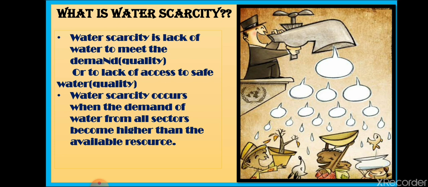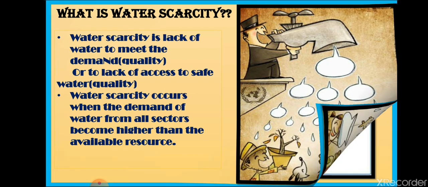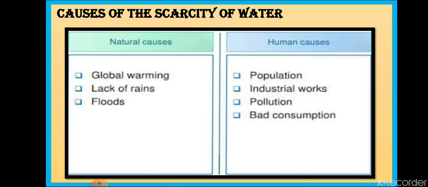The quality of water and the way water is used and conserved determine the amount of water that is usable. How much water we are consuming and how we are using it plays an important role in the scarcity of water. If we use the water smartly and properly, then the scarcity of water will not take place. So water will be available and the speed of replenishment will also be equal. Water scarcity is both a natural process, and it is caused by human activities also.